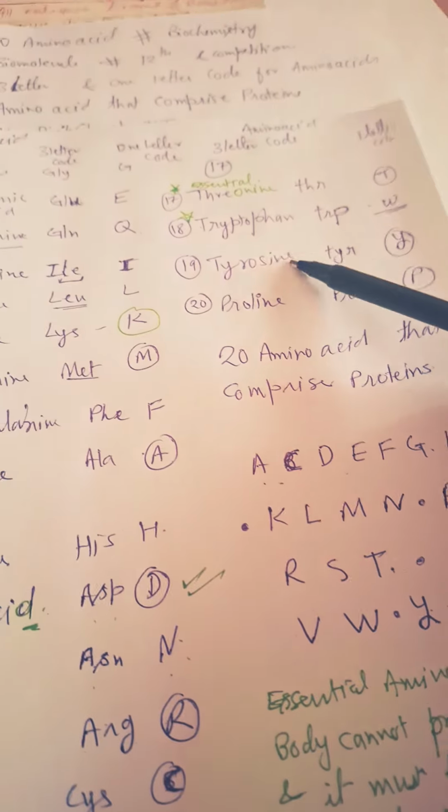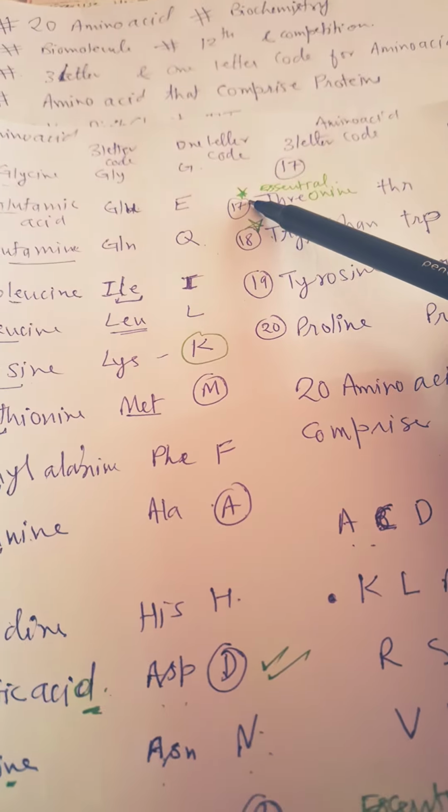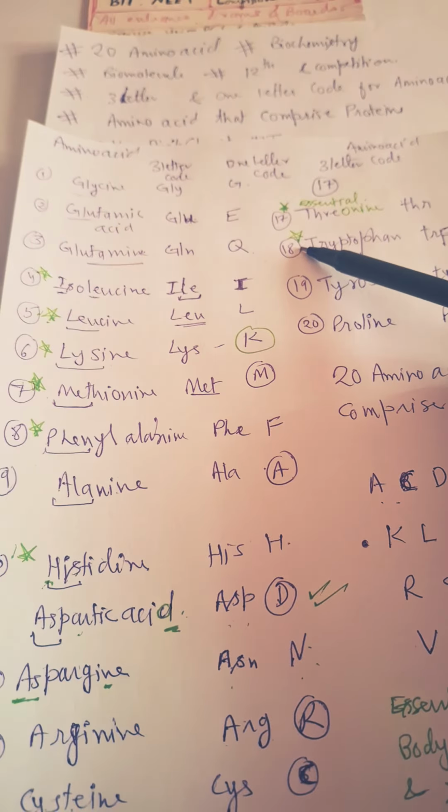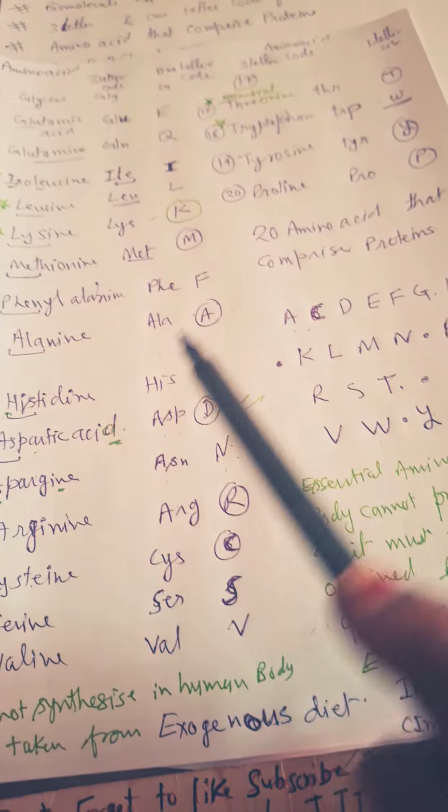Essential and non-essential amino acids I have given to you. For the essential amino acids I made green stars. Draw these green stars, and the rest of them are non-essential amino acids.